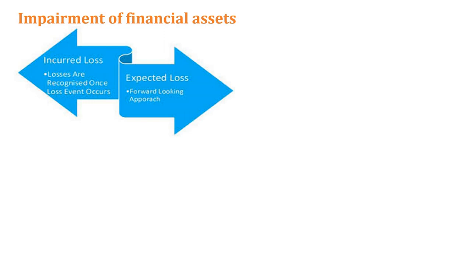Say, for example, assume we are taking a bank or a finance company. Finance companies are giving loans to customers. Say there's one bank. That bank has given a loan to a customer, and from the bank's point of view, that is a receivable for them. Both the bank and the customer agreed to settle this particular loan on a monthly basis. Now the bank has given the loan and is waiting to collect the first rental from the customer.